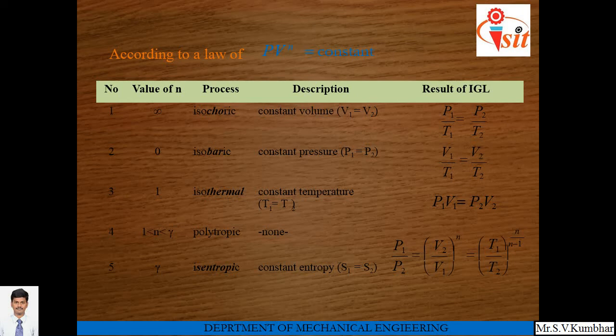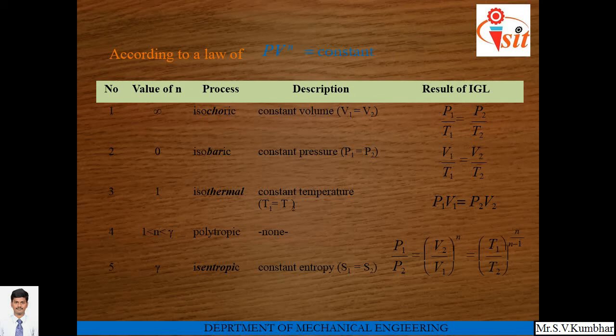If index n is equal to 1, then PV to the power 1 is equal to constant, which is known as isothermal process, where temperature remains constant. So we can write P1 V1 is equal to P2 V2. And if n is equal to gamma, then it is known as isentropic process.